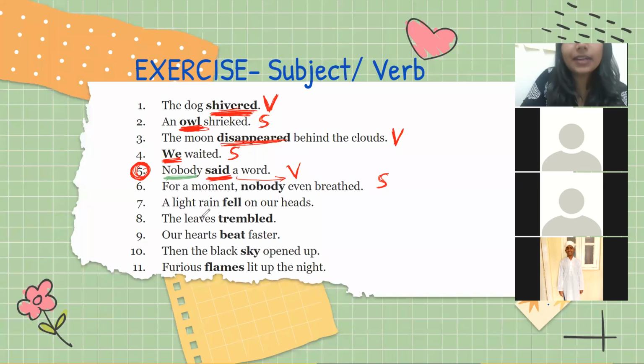Seventh one. A light rain fell on our hand. Fell is subject or verb? Okay, I'm getting answers. Arfat has sent me the answer. Others? Sahil, okay, perfect. Mehak, ma'am, I also sent. Yes, okay. Tell me one, Alia, come off mute.